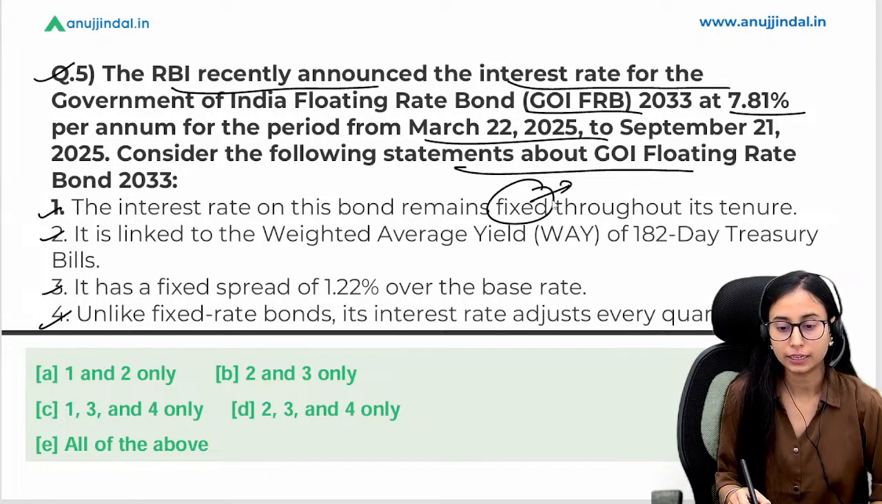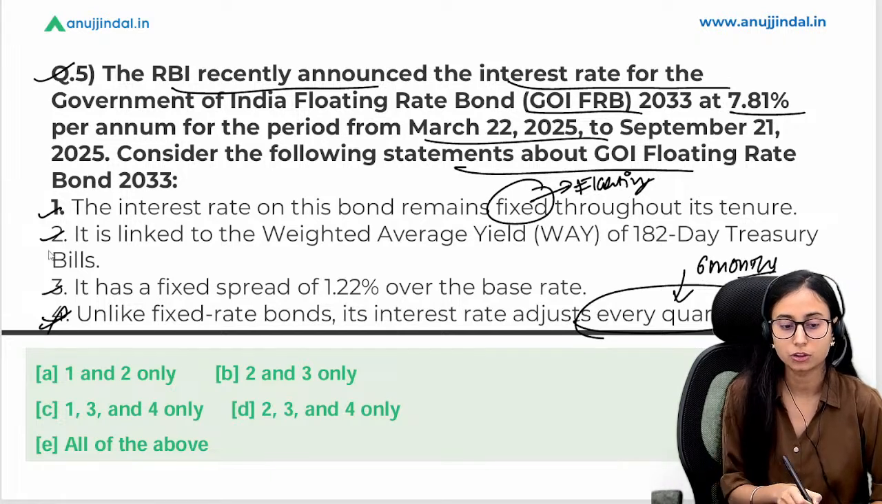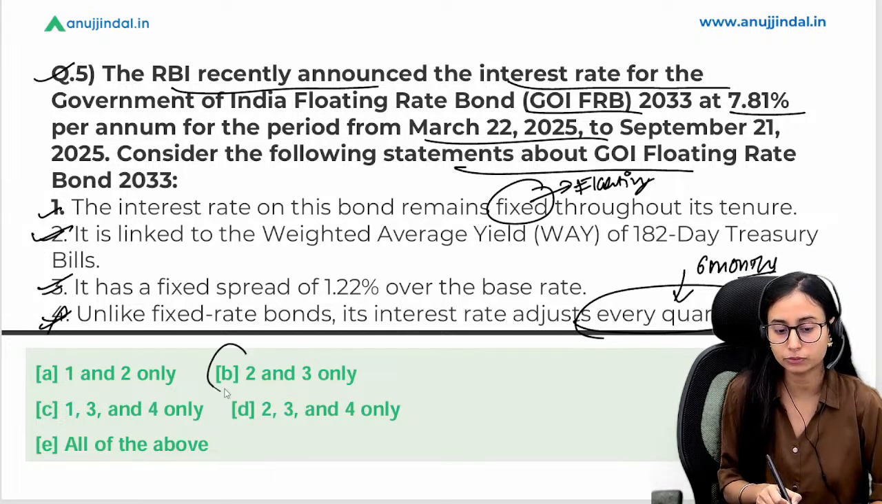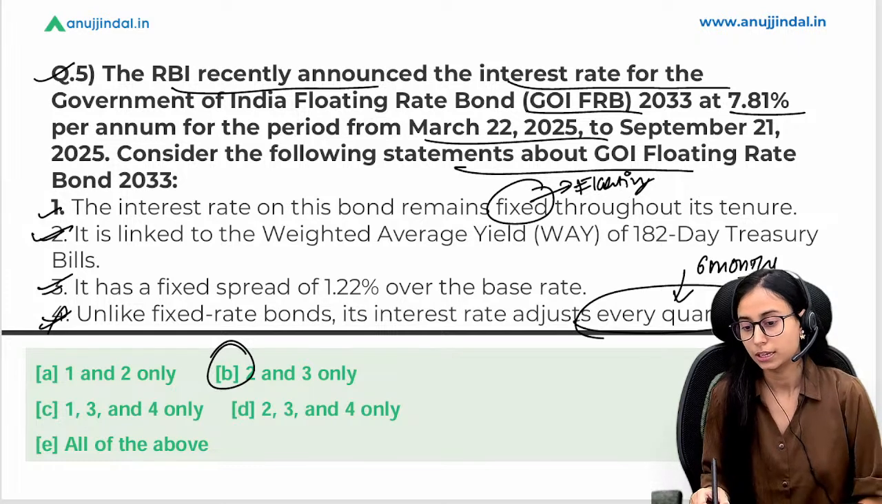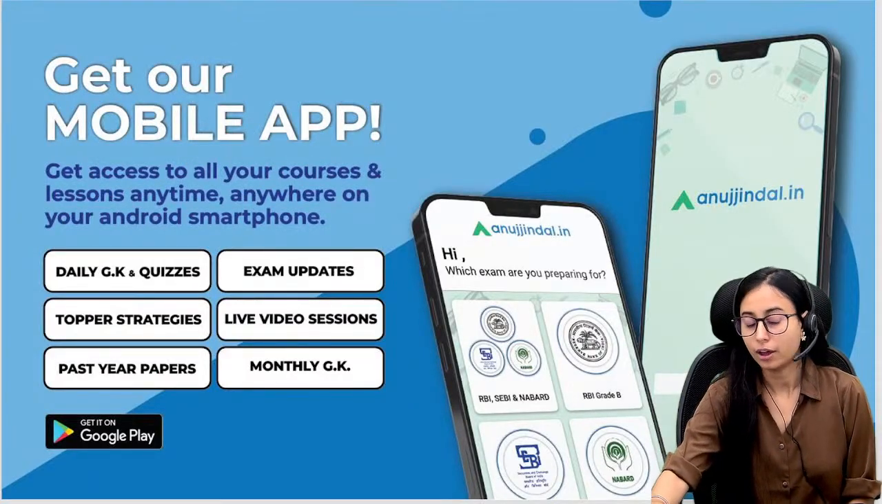This is wrong. It is not fixed. It's floating in nature. The interest rates are floating. And 4 is also incorrect because it is not revised every quarter. It is revised every 6 months. After every 6 months. So basically 2 and 3 is the right option, wherein B is the right option. Right? Good, everyone. Tell me in case you have any doubt.